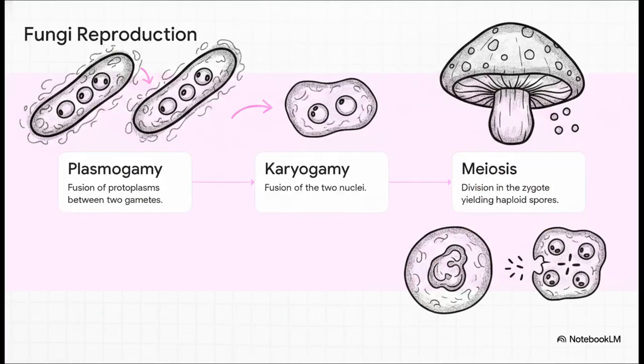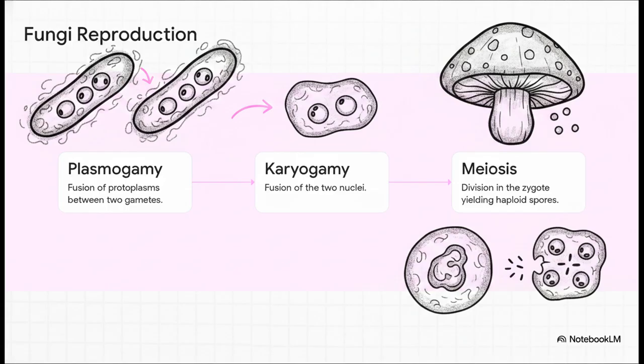Now, fungal reproduction can seem highly complicated, especially since they can reproduce vegetatively, asexually, and sexually. But their sexual reproduction cycle is basically a brilliant 3-step dance. Step 1 is plasmagamy. This is the fusion of the cellular fluid or protoplasm between two gametes. Step 2 is karyogamy, the actual fusion of the two distinct nuclei.